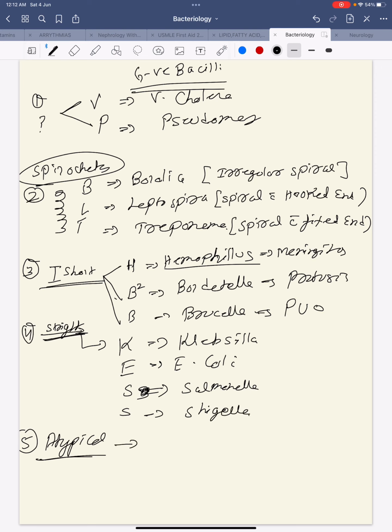While these are MRC. What is MRC here? M for Mycoplasma, R for Rickettsia and C for Chlamydia.